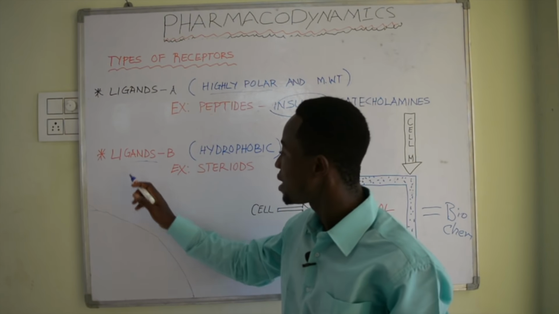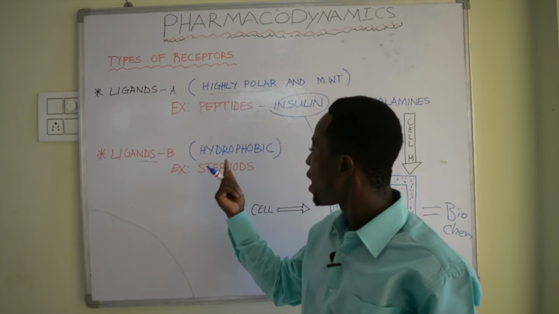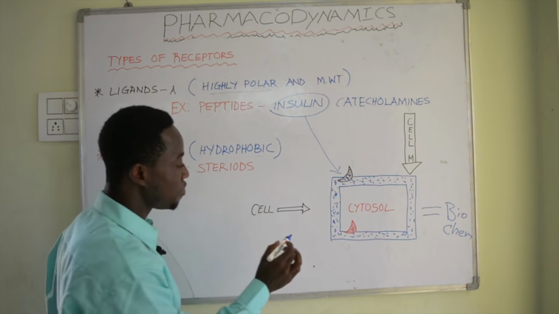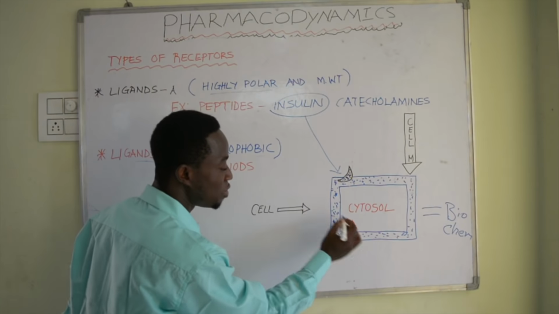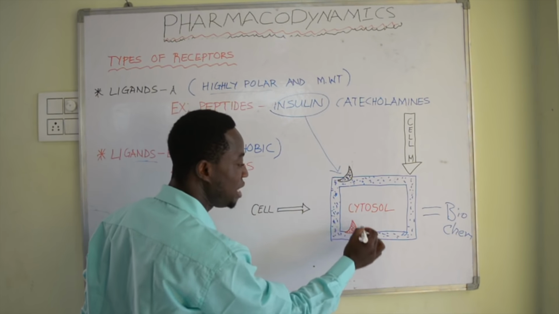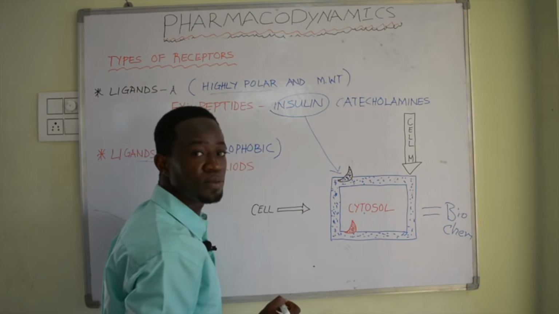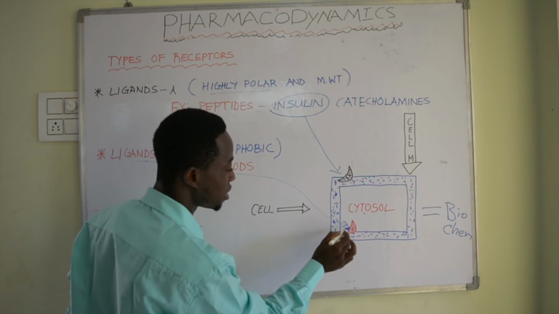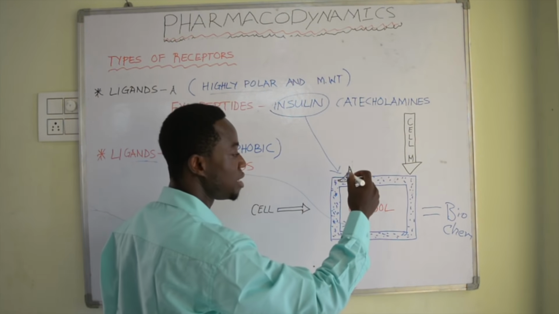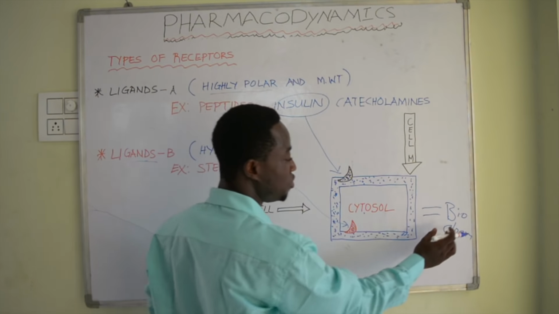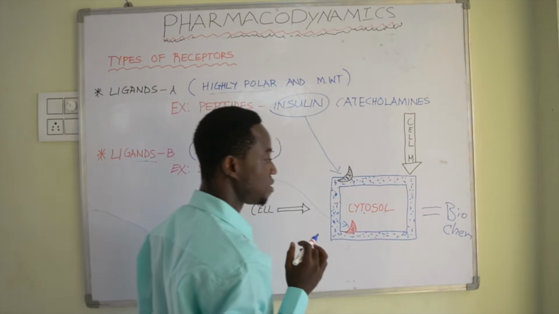So based on their being hydrophobic in nature, they can easily penetrate the cell membrane. So therefore, there should be a receptor present within the cell at the cytosol on which these ligands are going to bind and modify the actions of the cell so that they can produce biochemical effects.